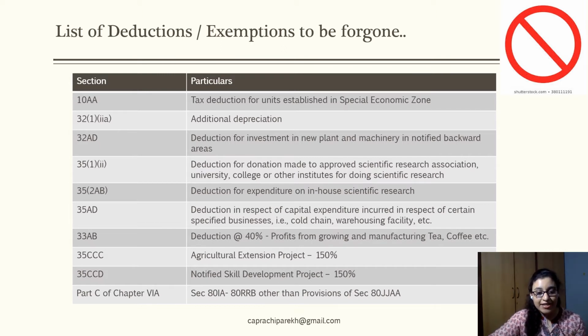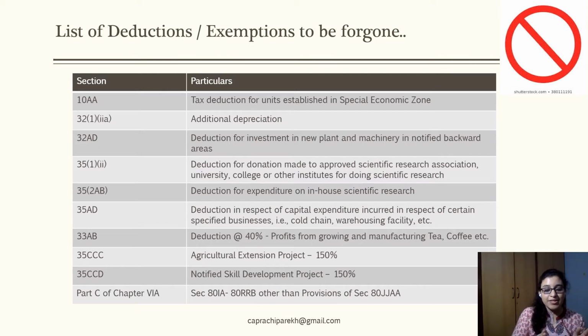Section 35CCC, which deals with agricultural extension projects, which is a weighted deduction at the rate of 150%, and section 35CCD, which deals with notified skill development project, which is again a weighted deduction at the rate of 150% of the amount of expenditure. Both these weighted deductions would not be available. And all the deductions under Chapter 6A which fall under Part C. So basically here we are talking about deductions in respect of certain incomes.